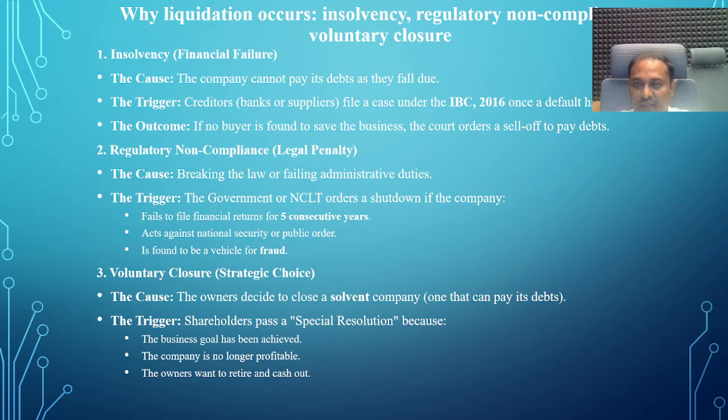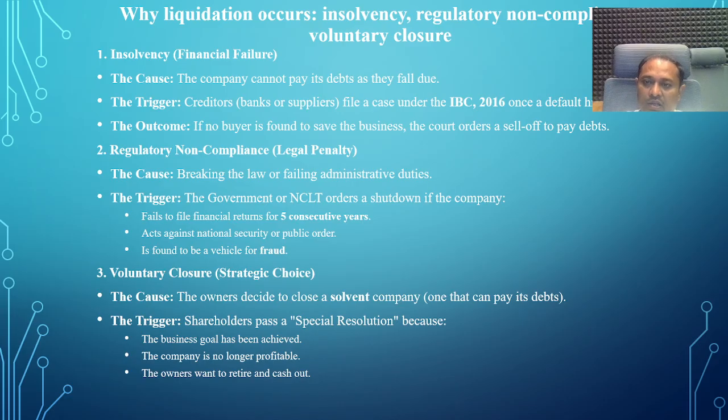Then the outcome: if no buyer is found to save the business, the court orders the sale of assets to pay the debts. Then regulatory non-compliance: some kinds of legal penalties are not followed by the existing company. In this case, this may cause the breakdown or stoppage of the business due to administrative duties not being followed by the company.